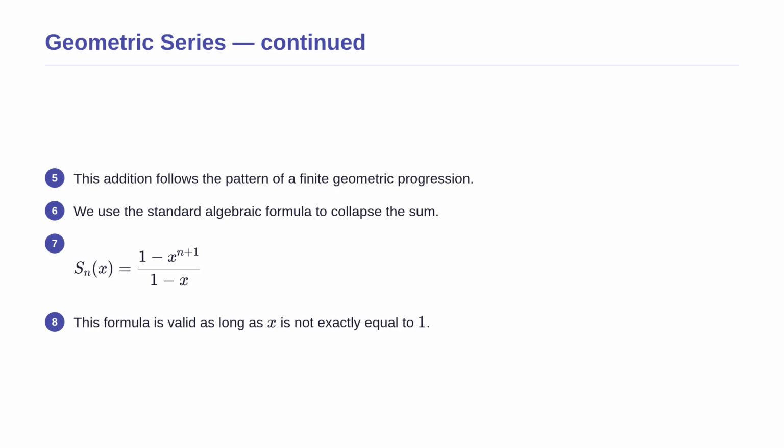Because this specific addition follows the pattern of a geometric progression where each term is multiplied by x to get the next, we do not have to leave it as a long string of additions. We can use the standard algebra formula for the sum of a finite geometric series to collapse it into a compact fraction. This gives us 1 minus x to the power of n plus 1, all divided by 1 minus x. We must note that this formula is valid as long as x is not exactly equal to 1, because plugging in 1 would cause a division by 0, which is mathematically undefined.